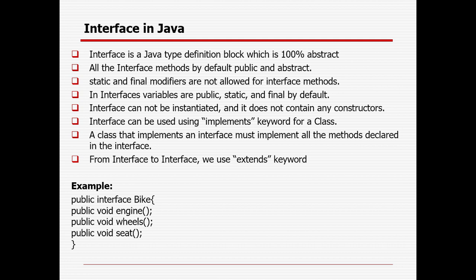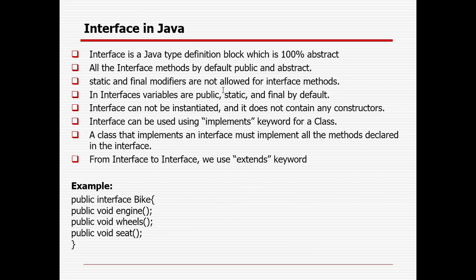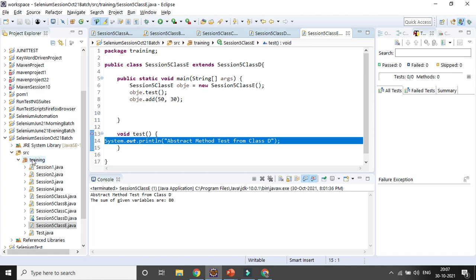Let me give you a real-time example here, so that after that I will take any kind of question from the abstraction or the interface. So let's try to create an interface here. Just right click here, and instead of class you can create an interface.